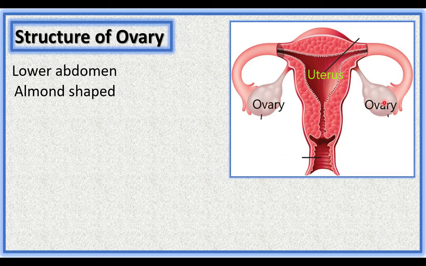There are two ovaries. The ovaries are found on the side of the fallopian tube. Two ovaries are found on the sides of the uterus. Fallopian tube is an accessory reproductive organ. The ovaries produce ovum or egg. The egg passes through the fallopian tube. Inside the fallopian tube, fertilization takes place, and then the fertilized egg comes to the uterus.